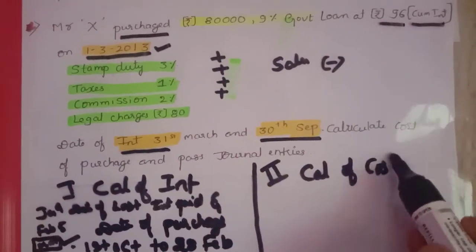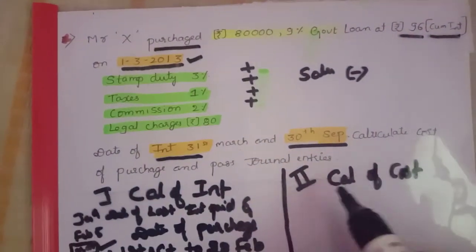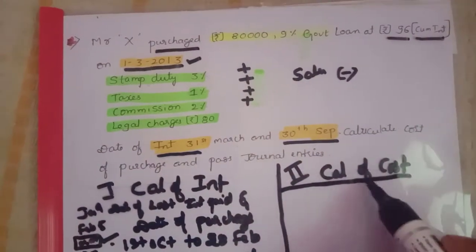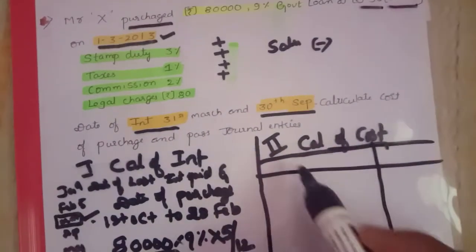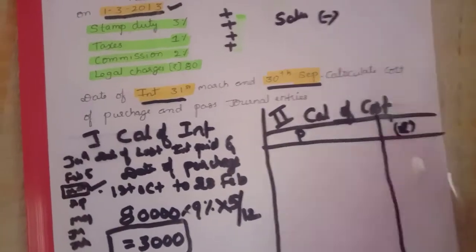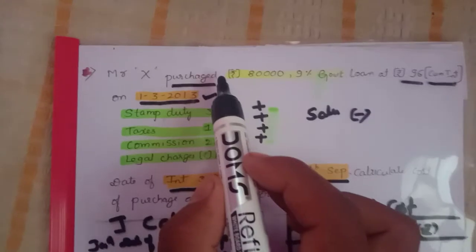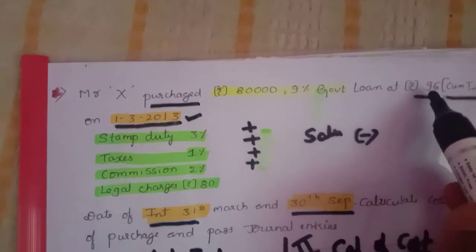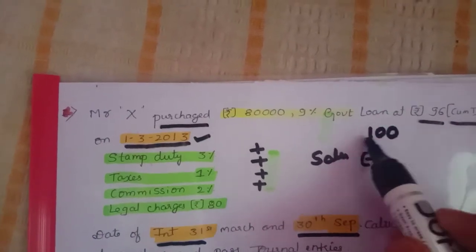Next we need to calculate cost. Because this is a purchase, we need to calculate the cost. As usual you will get two columns: particulars column and amount column. In the particulars column, they already gave the purchase price, so this we will not consider. They gave the market price 96, but the cost price we need to assume is 100 rupees.